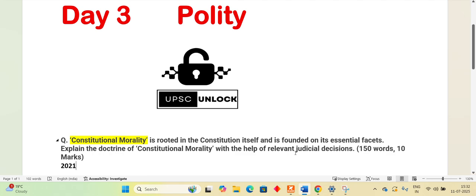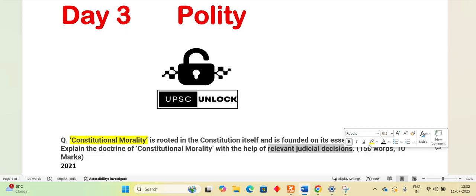Okay, now first thing that you have to understand here is that you have to explain this doctrine with the help of judicial decisions. So imagine giving an answer about something which you don't know anything about.